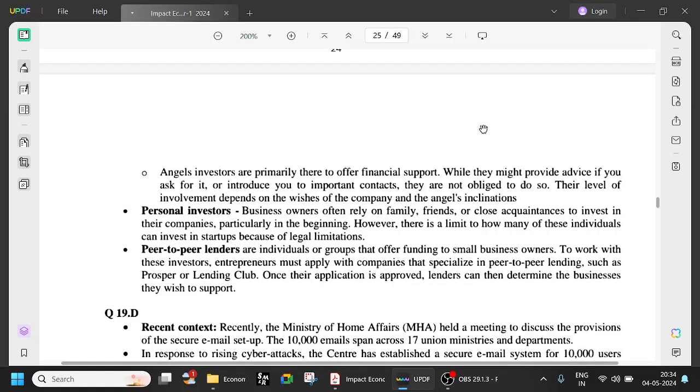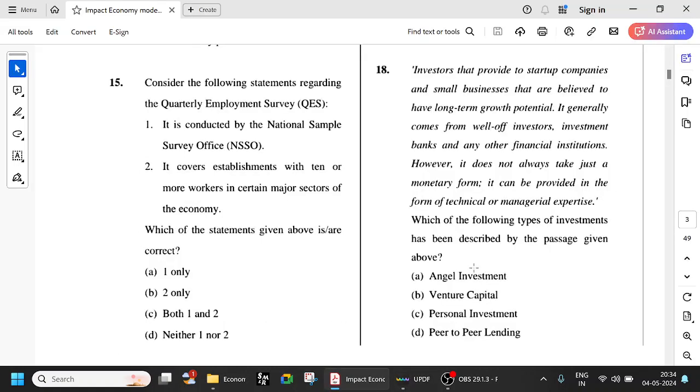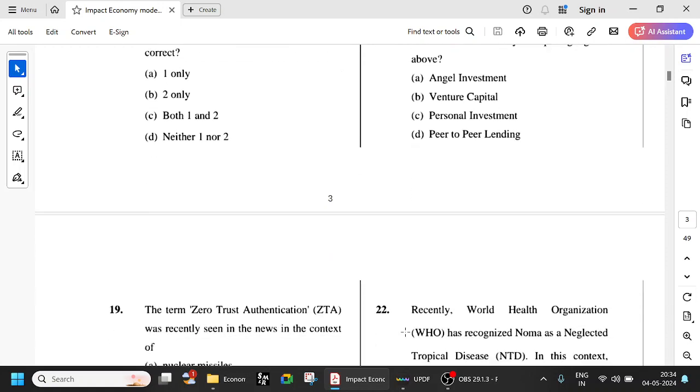Personal investors are business owners who often rely on family and friends. Peer-to-peer lenders are individuals or groups that offer funding to small business owners. So this is venture capital. It is the definition of venture capital because it consists of investment banks and other financial institutions. But if it is an individual, a high net worth individual, then it is angel investment. Personal investment is from friends, family, etc. Peer to peer is some small business groups. So all those are very important.